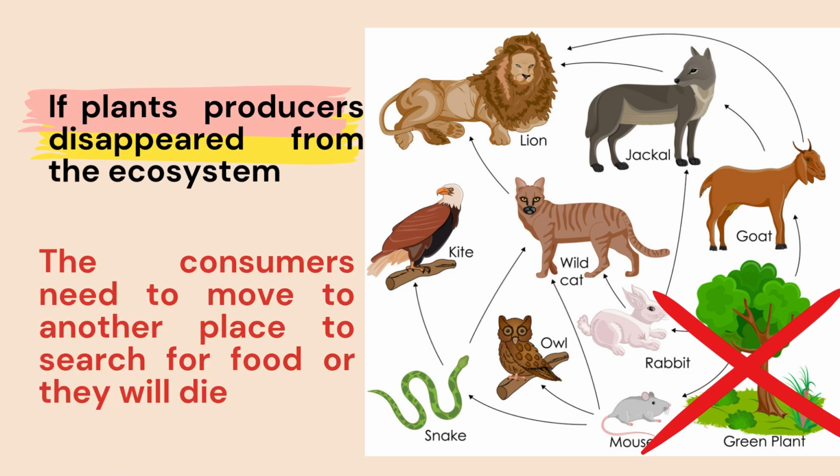Yes, if the plant producers disappeared from the ecosystem, the consumers need to move to another place to search for food, or they will die. Especially the primary consumers, they will not find food. So they will move to another ecosystem or they will die, and then the secondary consumers will be affected by this change, and so on.